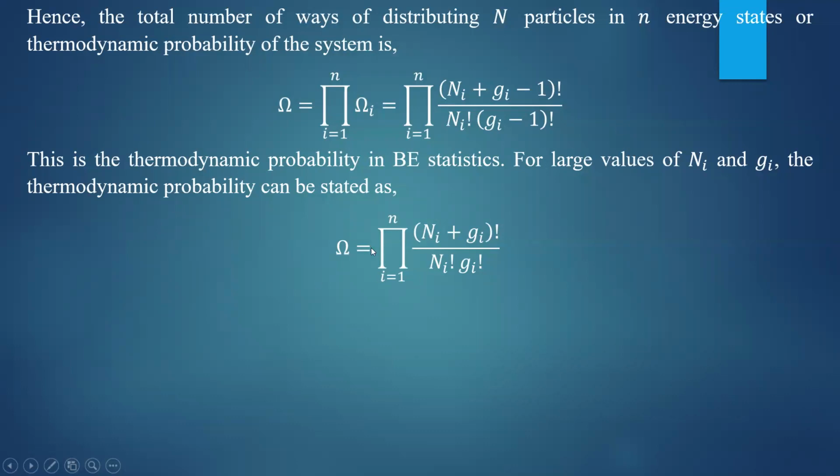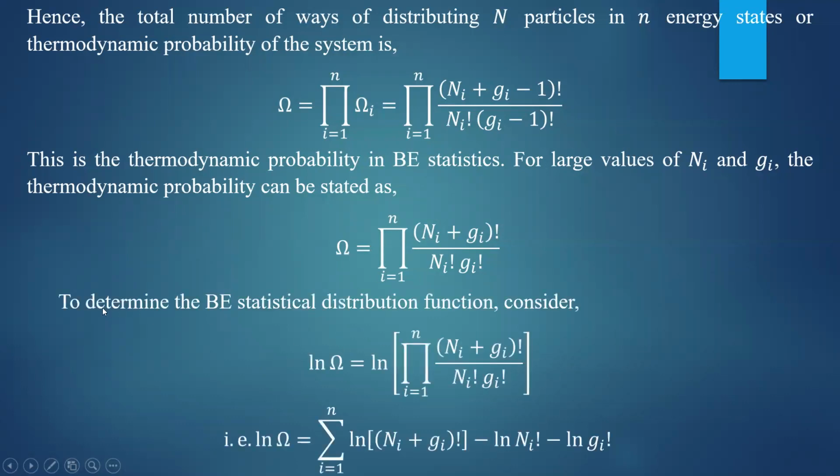Then you take natural logarithm on both sides to determine the B statistic function. That will give you ln of omega, which is equal to ln of the product of (Ni plus Gi) factorial by Ni factorial into Gi factorial. You know that ln of products is nothing but the sum of ln of individual terms. So ln of m divided by n is given by ln of m minus ln of n.